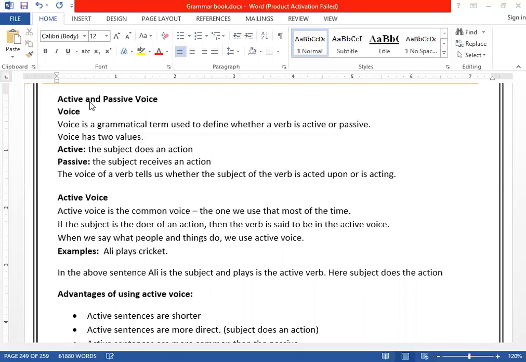Clear? But whenever an object receives an action, that is called passive. For example, if I say English is taught by Farid Safi. So now the object receives an action. Clear? In this case, it becomes passive. Now I will be taking you gradually. Clear? That what really these active and passive are, when do we use them, and how do we use them.